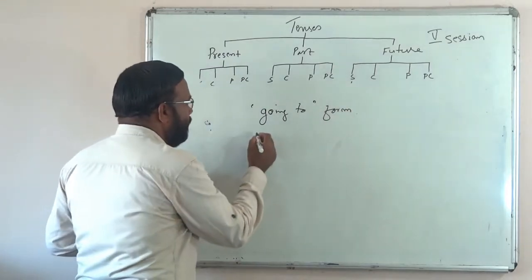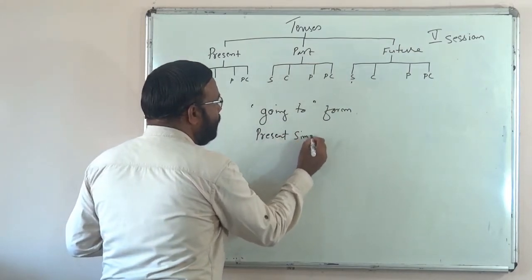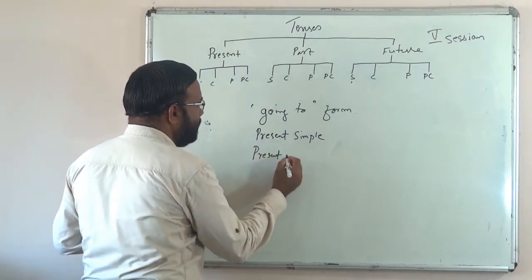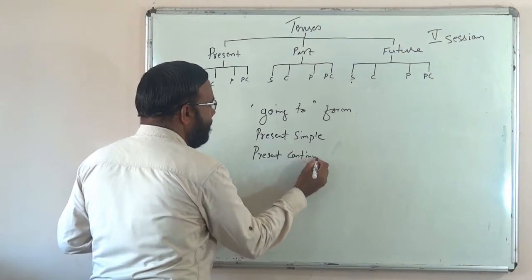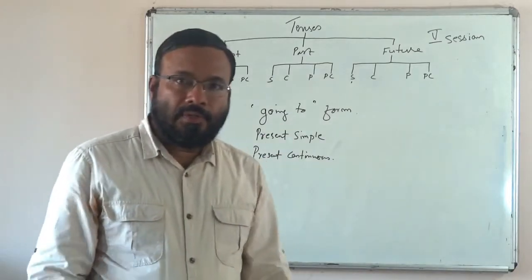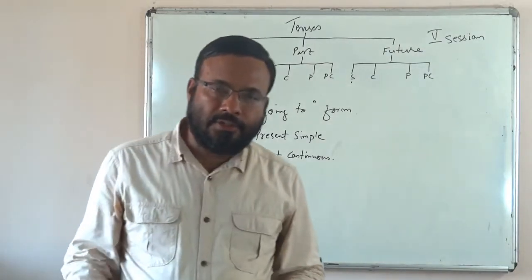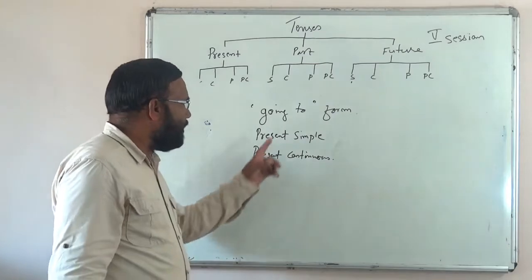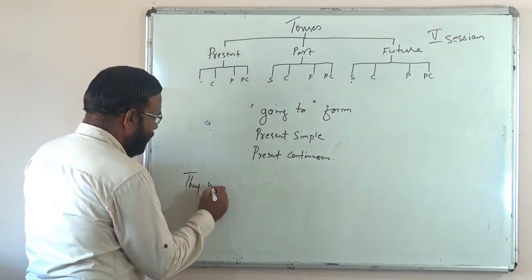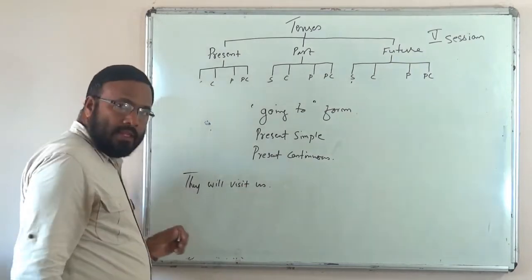Another is the use of present simple or simple present and present continuous. So, with the help of this also we can speak of future actions and we can show future time. For example, see this sentence. They will visit us.